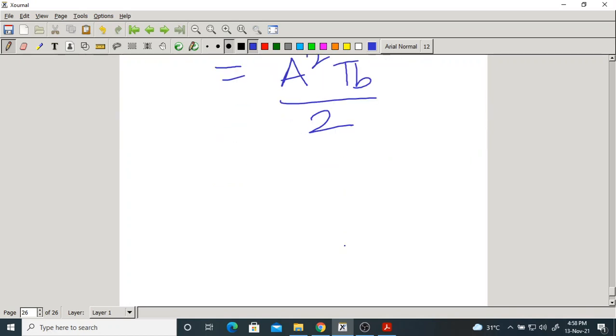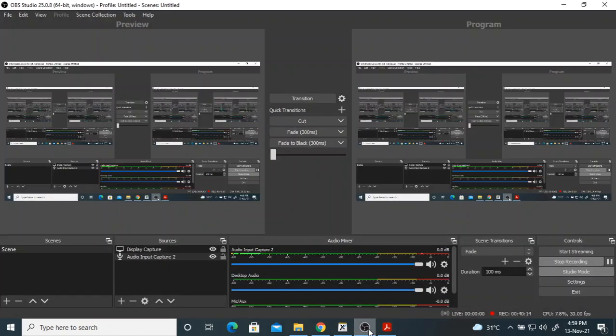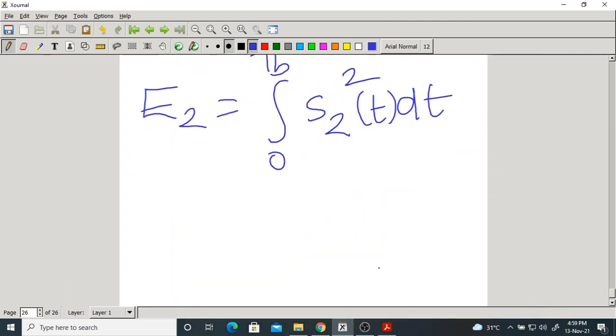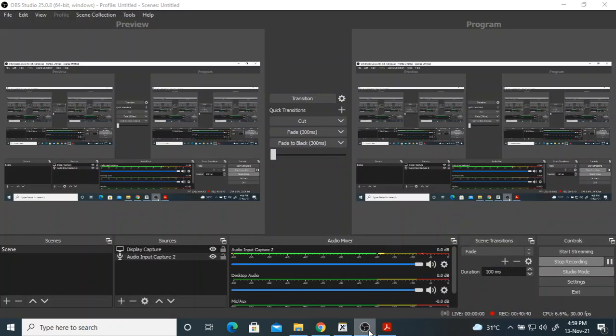What is E2? That is the energy of S2 of t. It is also the same. Why? Because S2 of t is minus S1 of t, and if you take the square, it is again S1 of t squared. So obviously it is also A square Tb by 2. So the energies are the same. E1 is the same as E2, that is A square Tb by 2. All are having the same energies.